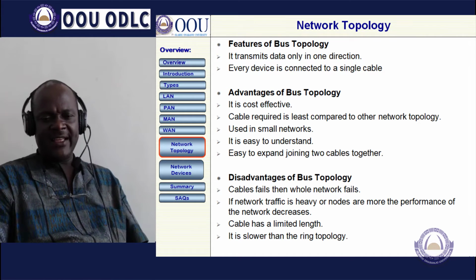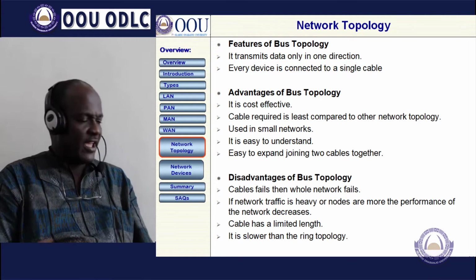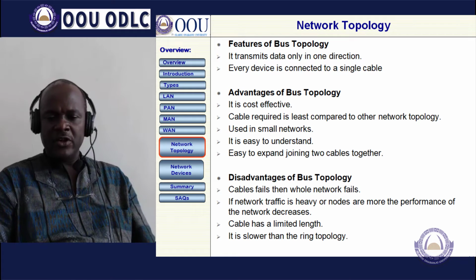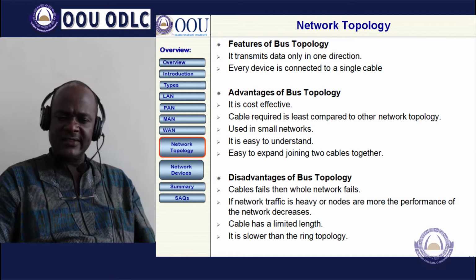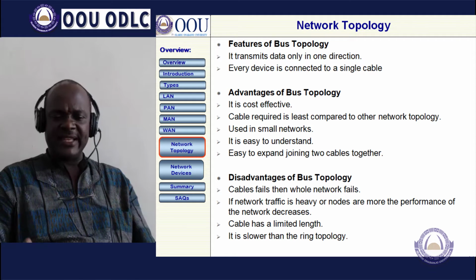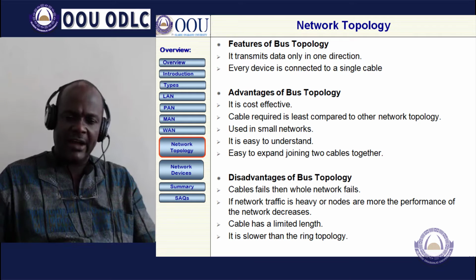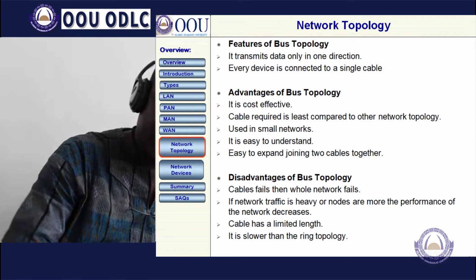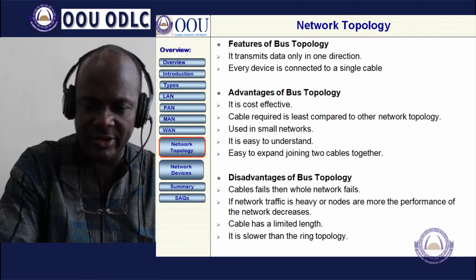The disadvantages are that if the cable fails, the whole network fails. If network traffic is heavy or there are more nodes, the performance of the network decreases. Again, the cable has a limited length; that is, the rate at which data can move is a function of the cable, and the cable has a limit. Then it is slower than the ring topology.